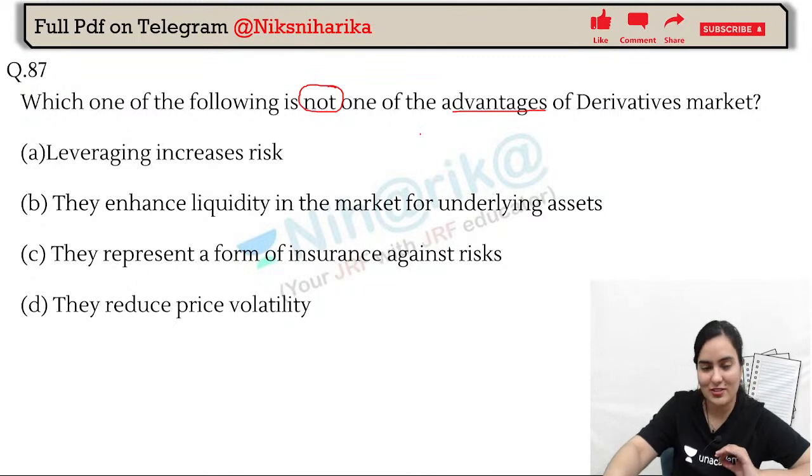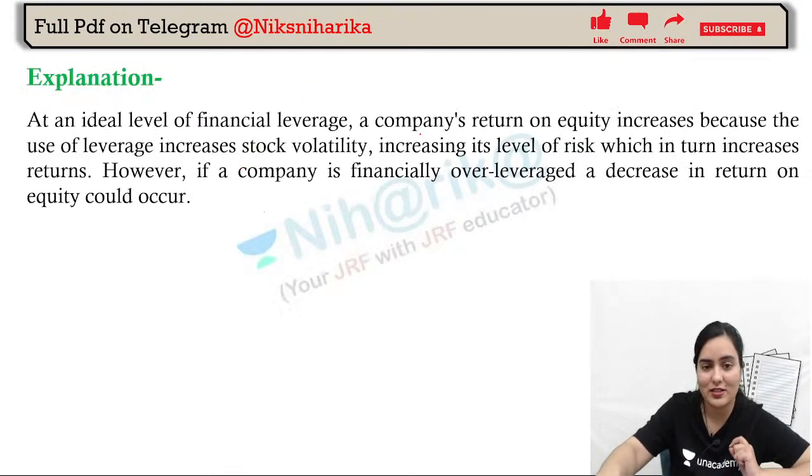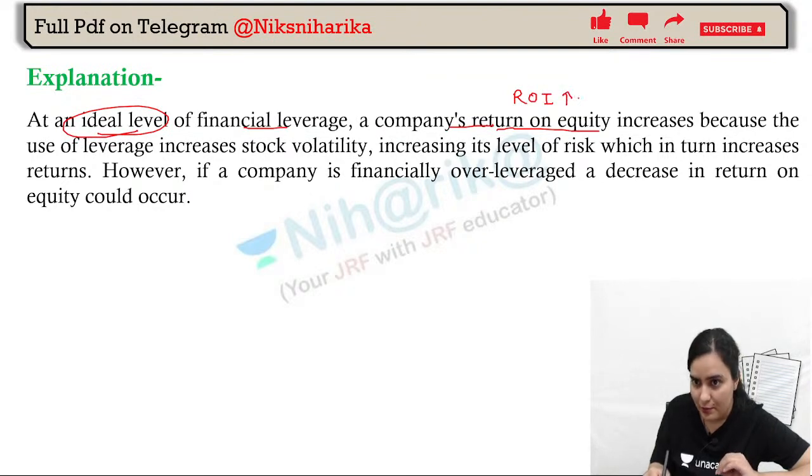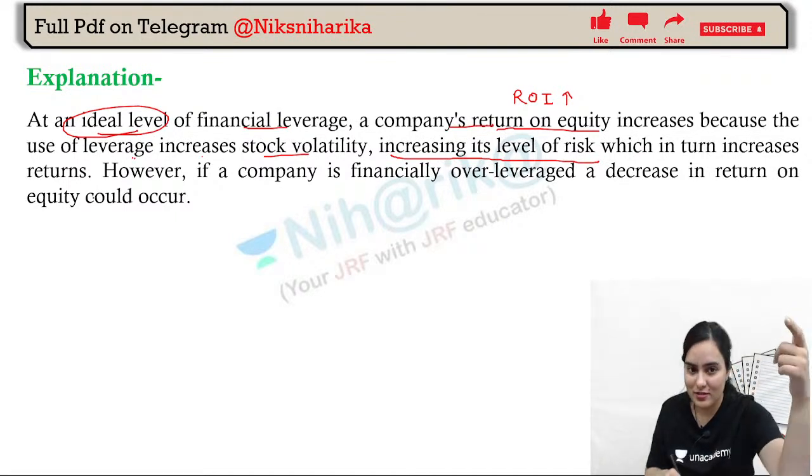You got this question. Very good. So leveraging, increasing risk, is a disadvantage, whereas at an ideal level of financial leverage, a company's return on equity increases, because the use of leverage increases the volatility but raises the level of risk, which in turn increases returns.